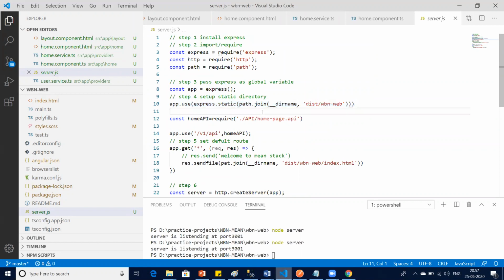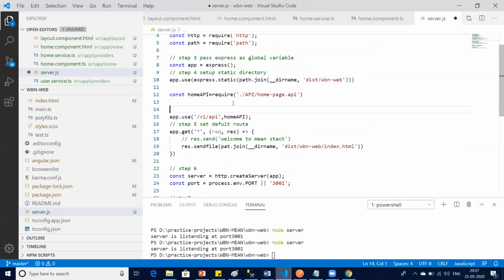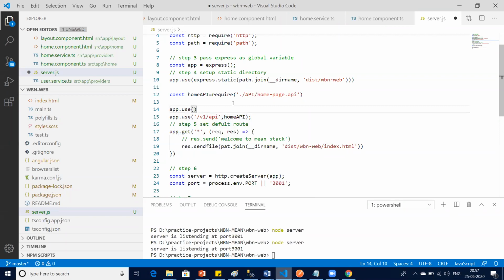So before API injection, here we are basically injecting the API, right? So before API injection, let's add the CORS. So I say app.use, open close, done.